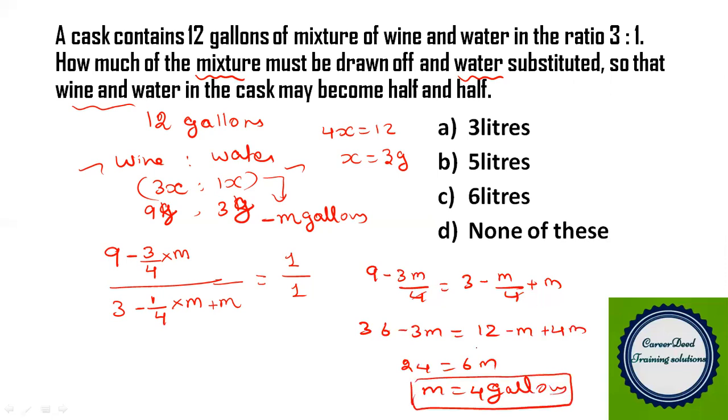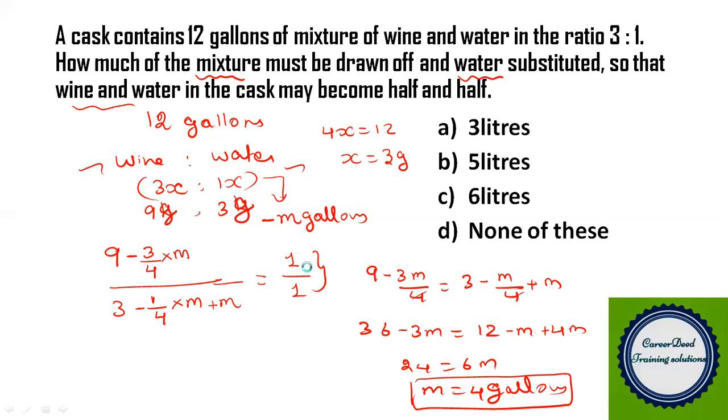So the answer for this question is you have to remove 4 gallons of mixture, and finally you have to add 4 gallons of water to make the wine and water in the ratio 1:1. That is half is to half, right? So the answer is 4 gallons. I'm writing the half is to half as 1 by 1, right? That is equal. 0.5 by 0.5 is nothing but 1. So that is 1 by 1. Okay, now moving to the next question.